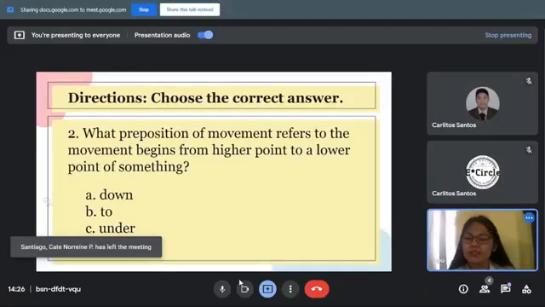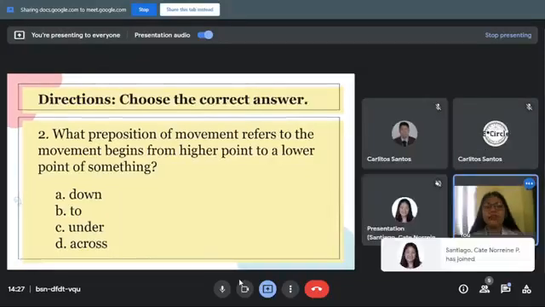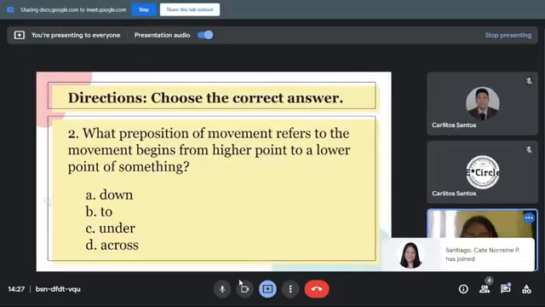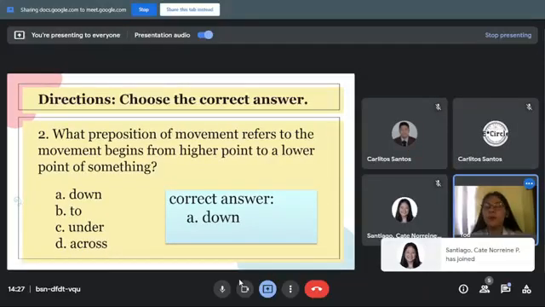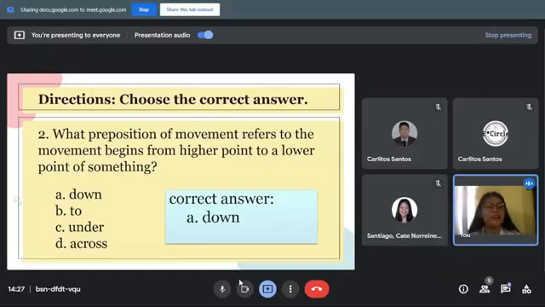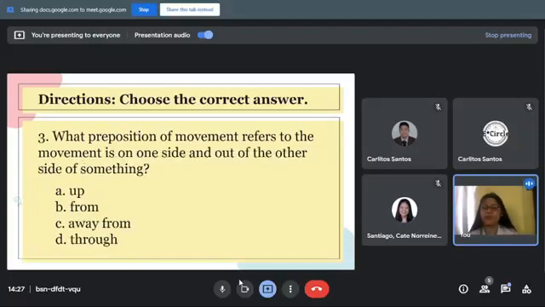Okay, someone answered down. Let's see if your answer is correct. Yes, indeed, the answer for the second question is A, down, because down refers to the movement that begins from a higher point to a lower point of something. Very good job answering, and I can see that you really understand our lesson for today. Let's also have number 3.